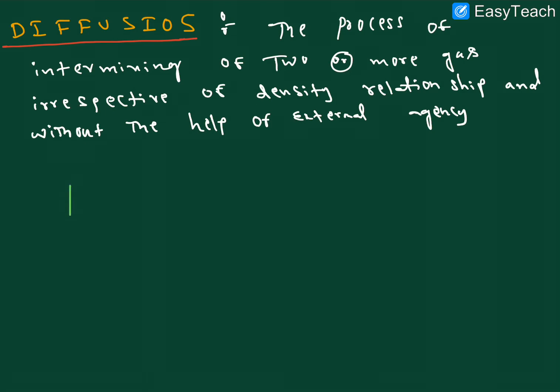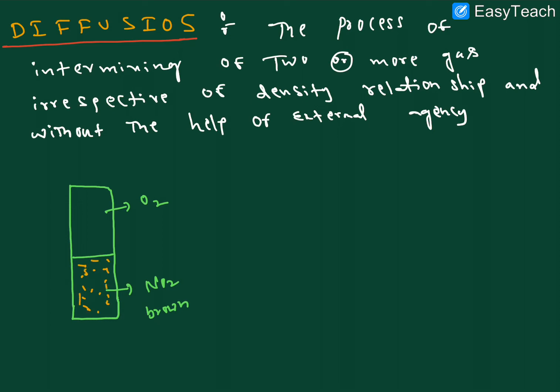Here, imagine one container. This container is divided into two parts. In this part we are taking NO2 gas. This NO2 gas is reddish brown in color. So this is a brown color, right? In the other part we are taking O2 gas, which is a colorless gas. Nothing but H2 gas also we can take, which is also a colorless gas. So this is a brown color, and here a white color, that is, colorless gas.